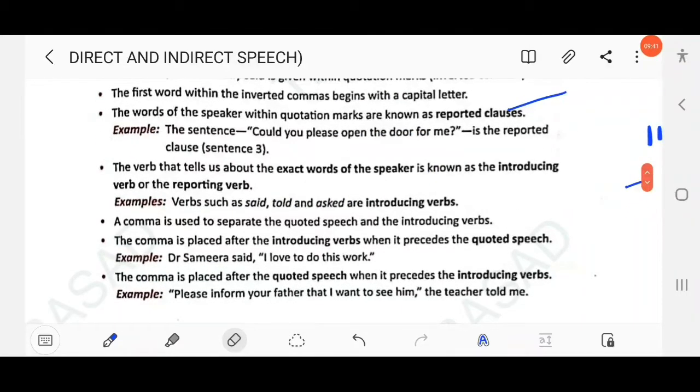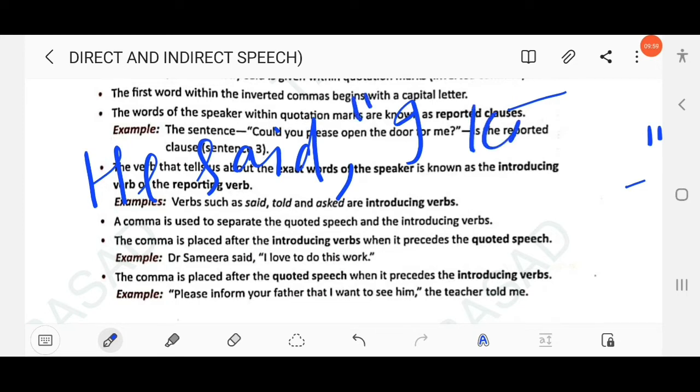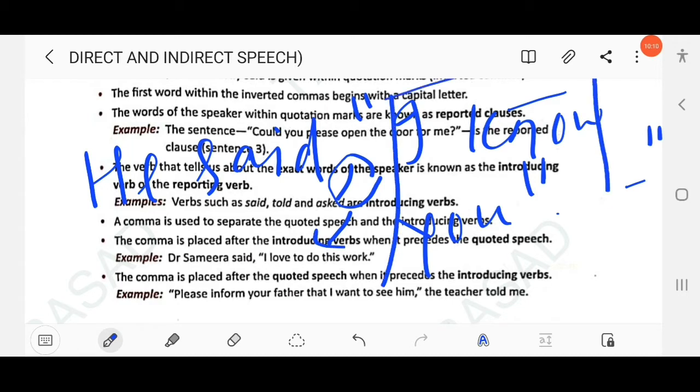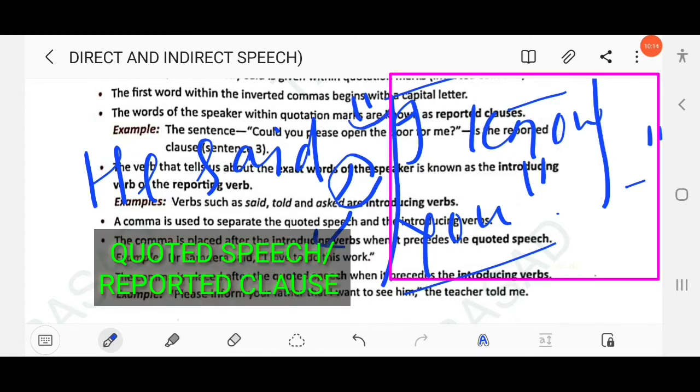Then next here a comma is used to separate the quoted speech and the introducing verb, right? A comma is used as we have discussed in the above example. He said, I know you. So here a comma is used to separate the quoted speech. You know this is quoted speech, I know you, because it is written between the quoted mark, here inverted mark. Clear? A comma is used.